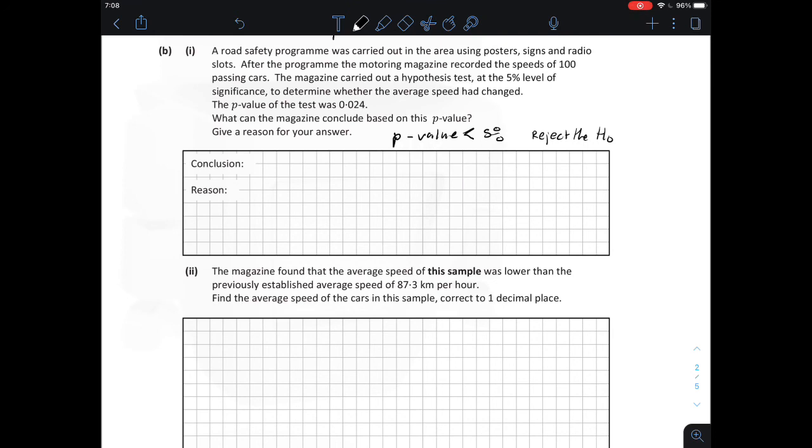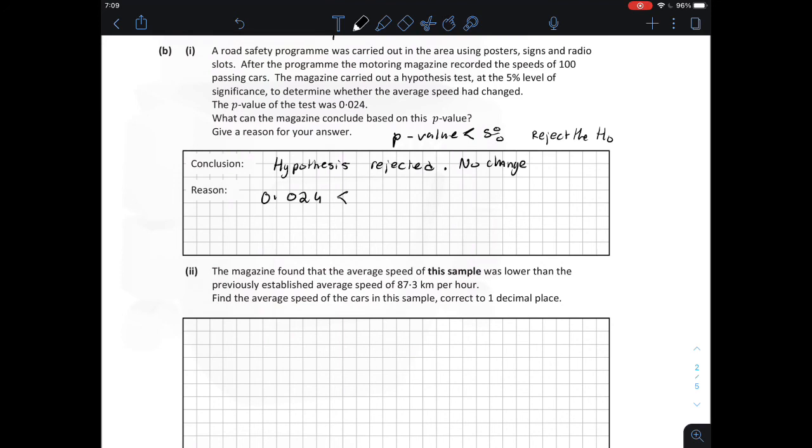If your p-value is less than 5%, we reject the null hypothesis. This is because if you have a p-value less than 5%, it means that your test statistic falls outside the accepted region of a z-score of 1.96. So it falls outside that 95% interval.